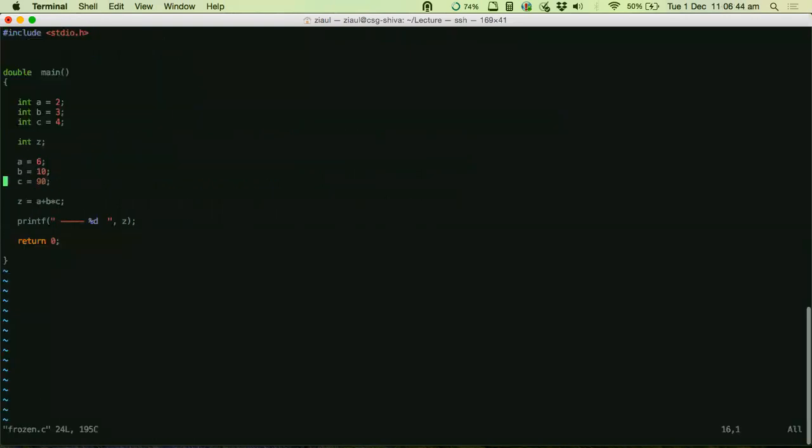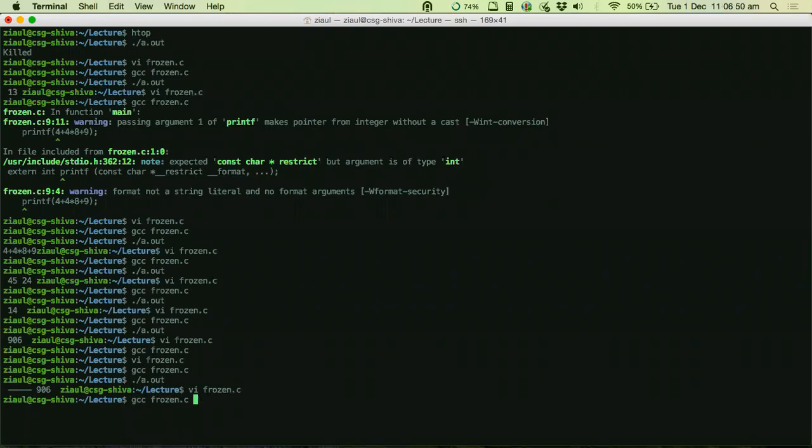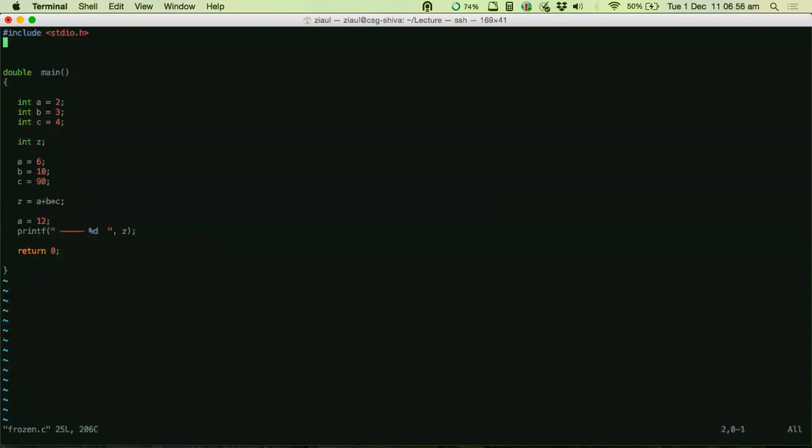Now let me go back, and after this statement, let me say I will change the value of a to 12. Let me see if I get something different now. See, I will not get anything different. I get the same value. Why? Because when this statement z equals a plus b into c happened, on the right hand side of the assignment operator, I just read the values of a, b, and c.